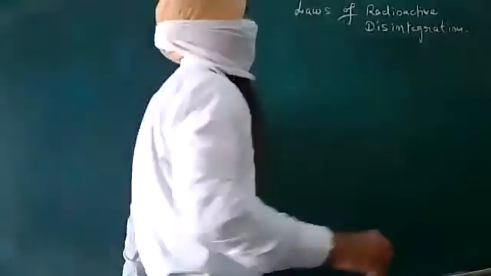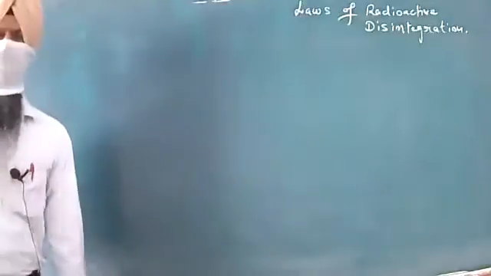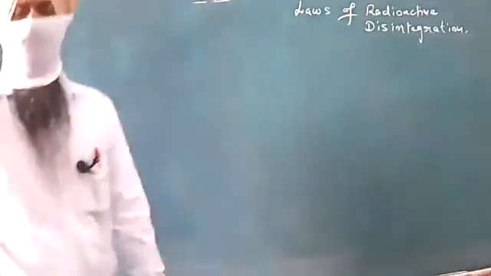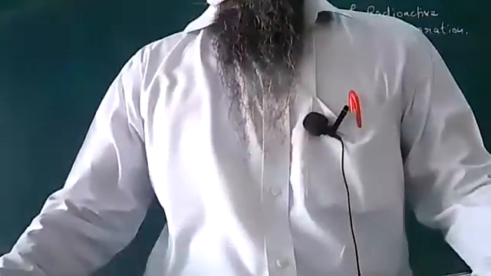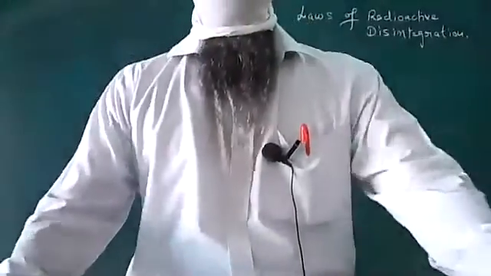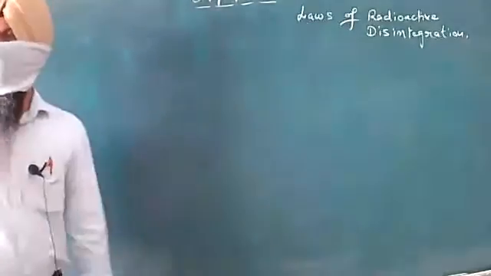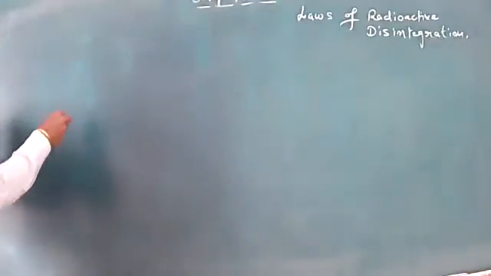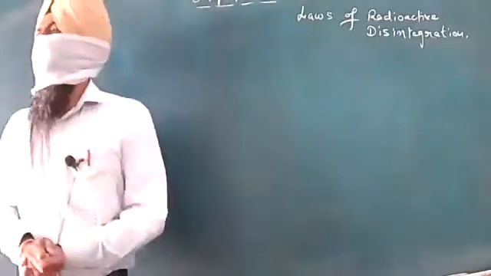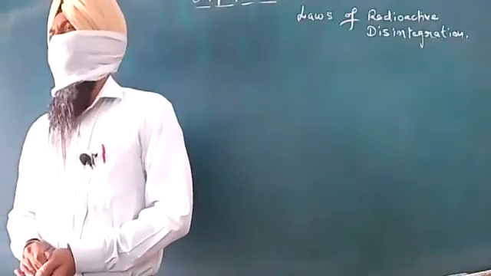Okay. So before the laws of radioactive disintegration, as suggested by you people, we will be focusing for a minute on gamma ray emission. Last time we were talking about alpha and beta emission.